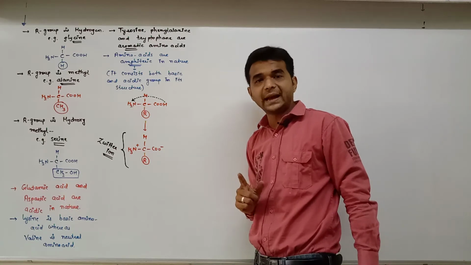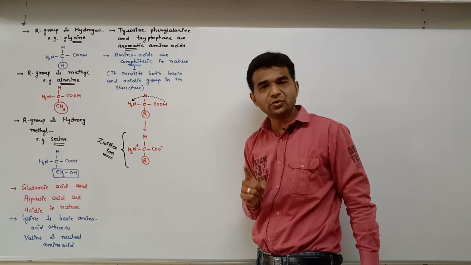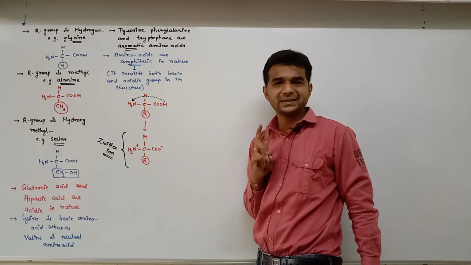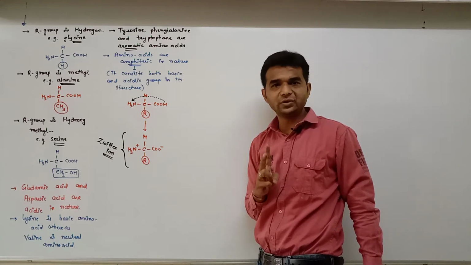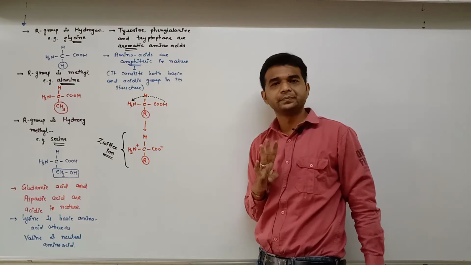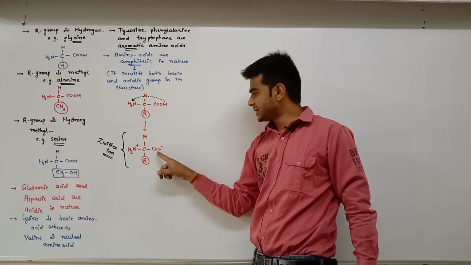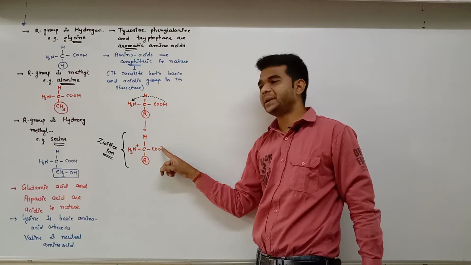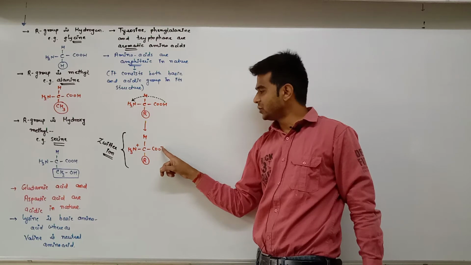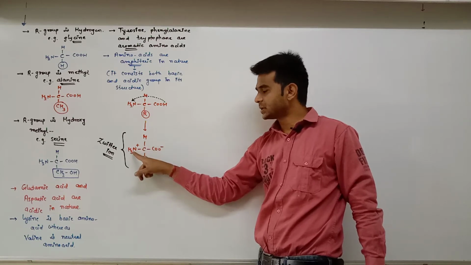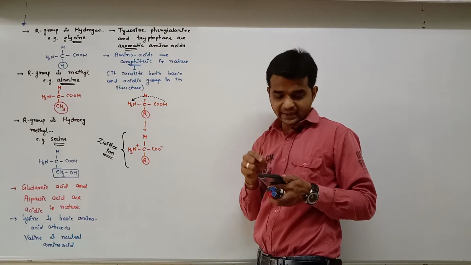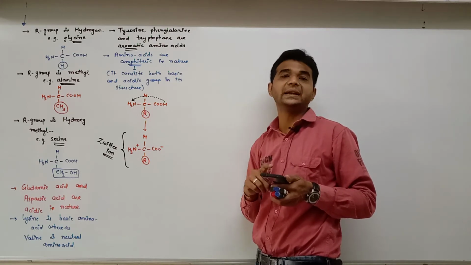So as you know that hydrogen has one valency, oxygen has two, nitrogen has three, and carbon has four. So here oxygen has one valency remaining, known as O minus, and hydrogen moves from here to this. So that's why in chart, B is known as the Zwitter ionic form.